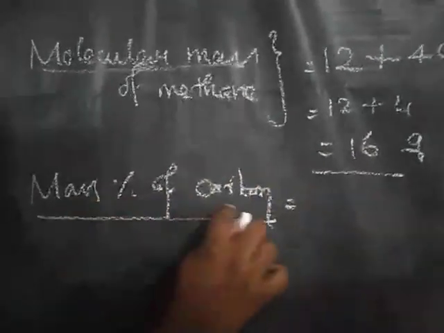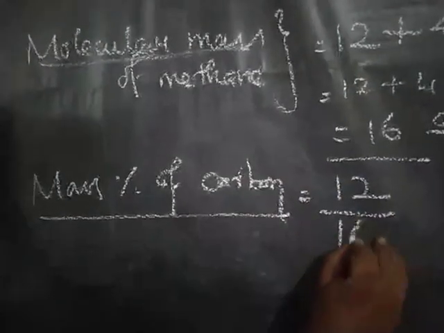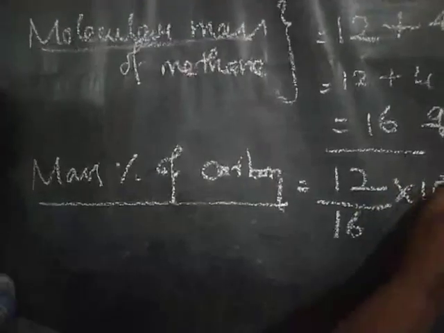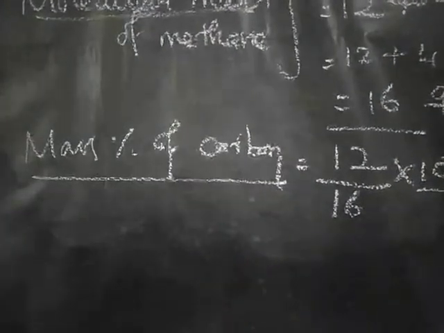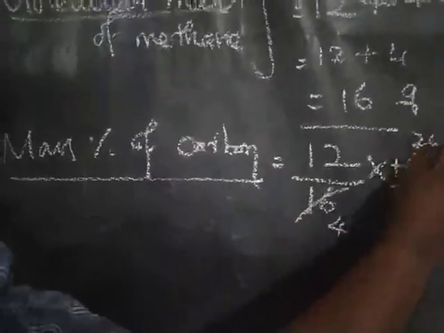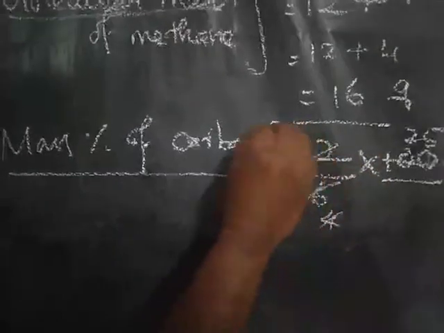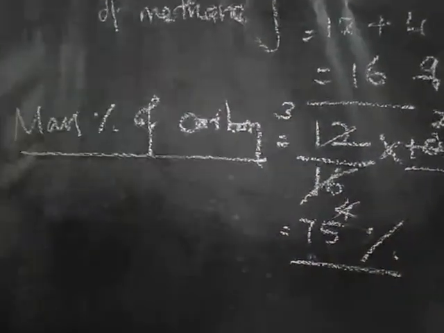So mass percentage of carbon is 12 divided by 16 into 100. So 4 here, 25 here, 3, so 75%.